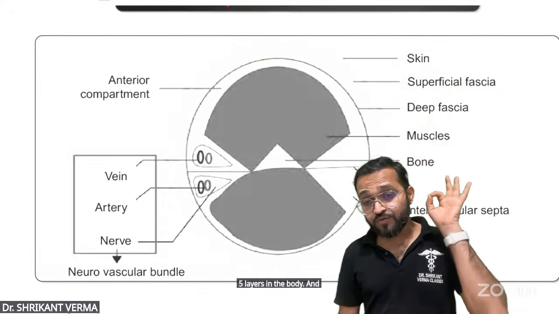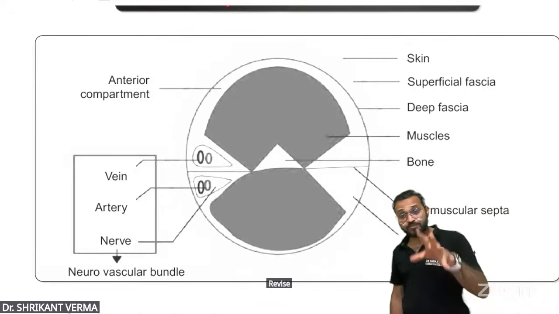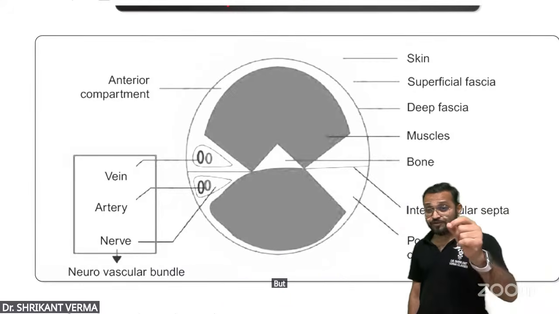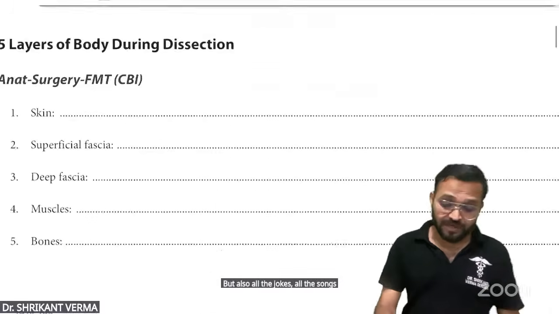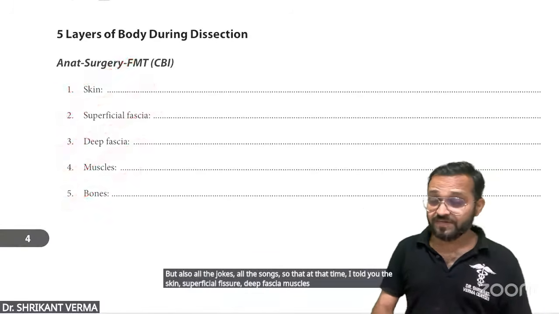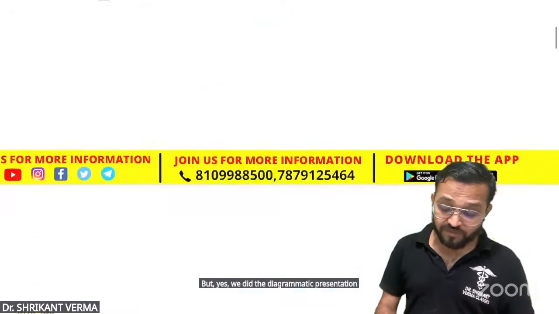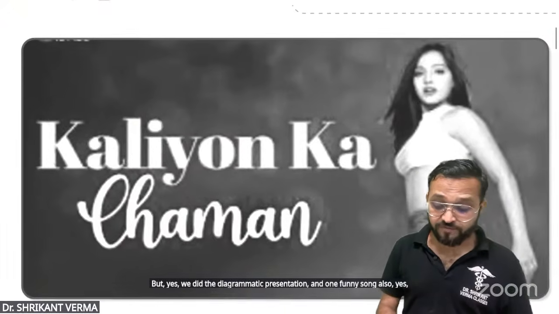And Hollywood, Bollywood, Tollywood integration. We will not only revise the concepts, tricks, and mnemonics, but also all the jokes and all the songs. At that time, I told you skin, superficial fascia, deep fascia, muscles, and bones are the different layers of the body. We did the diagrammatic presentation and one funny song also. Do you know this song?